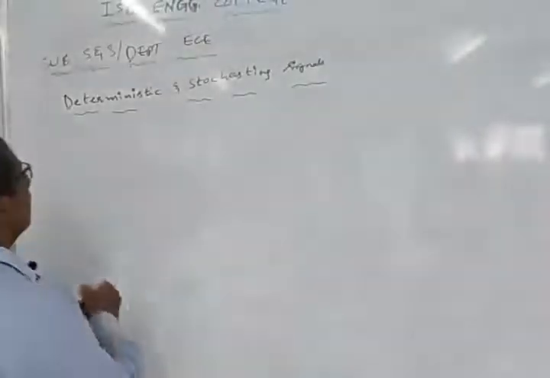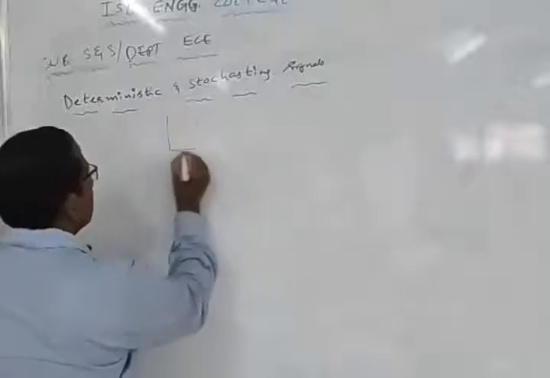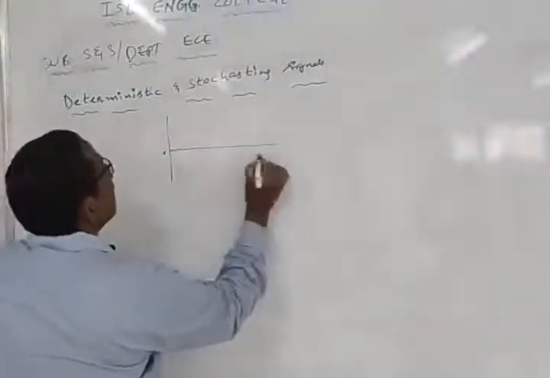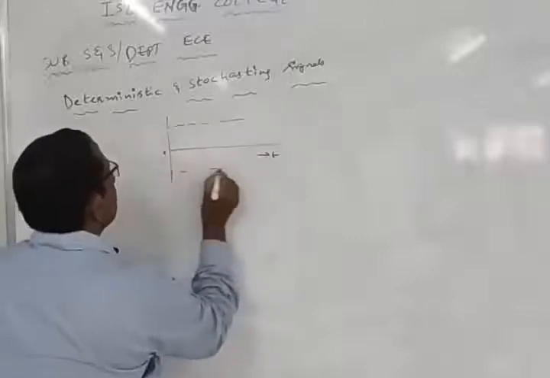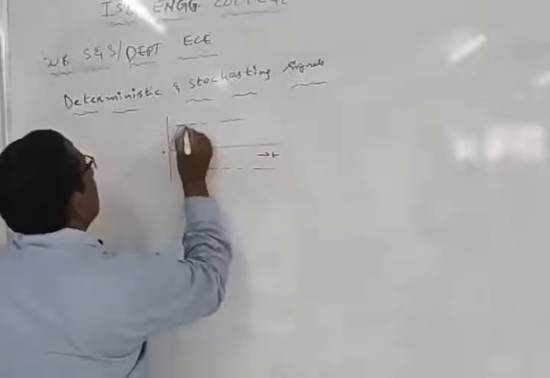Say for example, if you have a sine wave like this. Now we all know a sine wave, imagine it is varying with respect to some time. Say there is a sine wave like this.